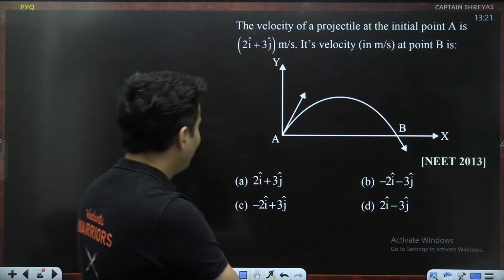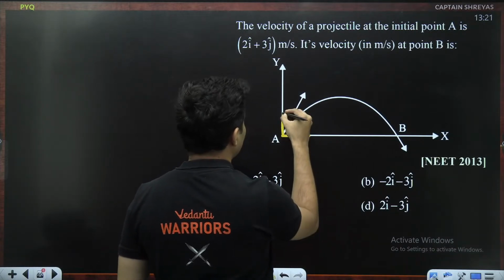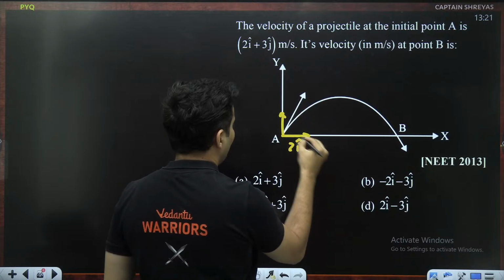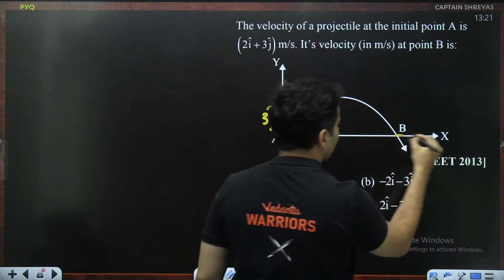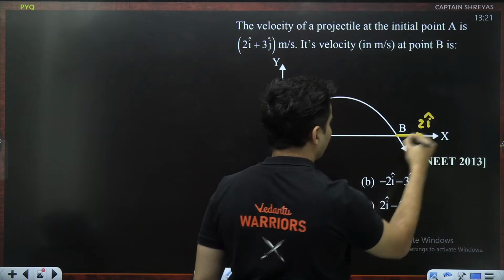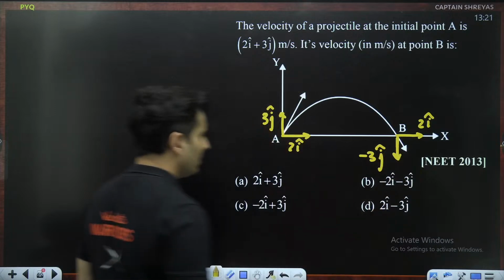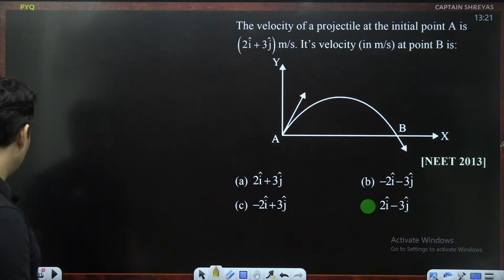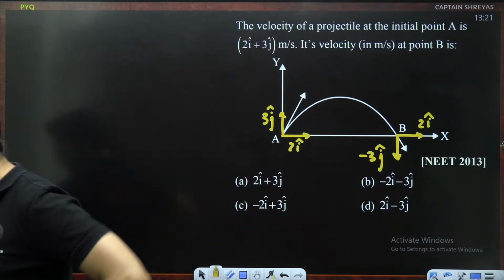Okay. So guys, what do you think is the answer for this? 2i cap and 3j cap here. So what will happen when it lands back? Obviously, the horizontal velocity will still remain, but this velocity will be reversed. So it will be minus 3j cap. So I think that answer is D. Yep, perfect. Too easy.